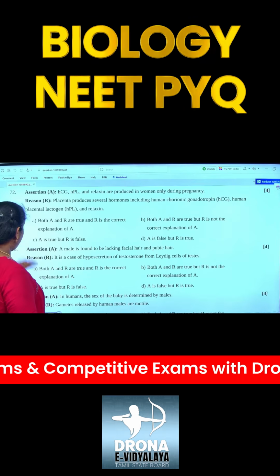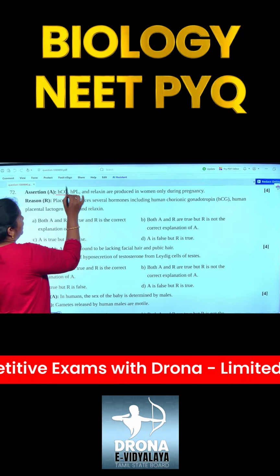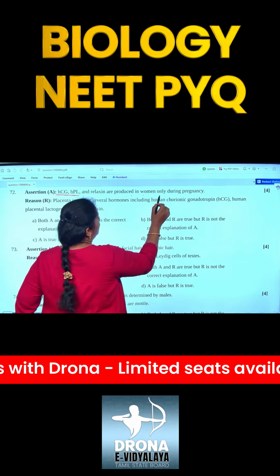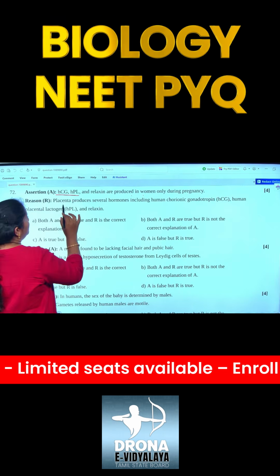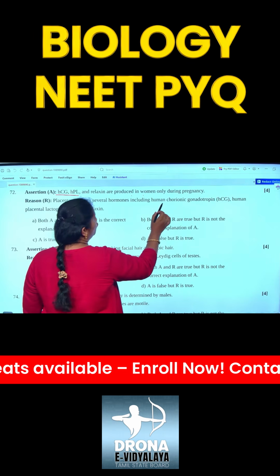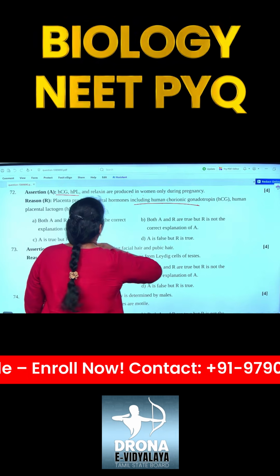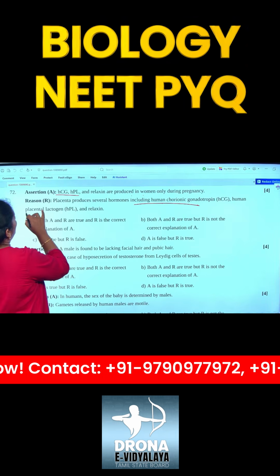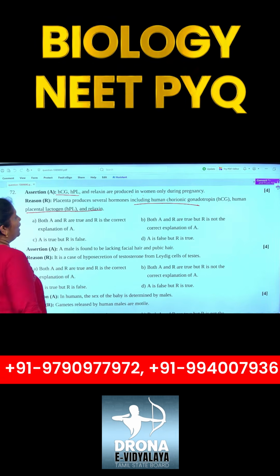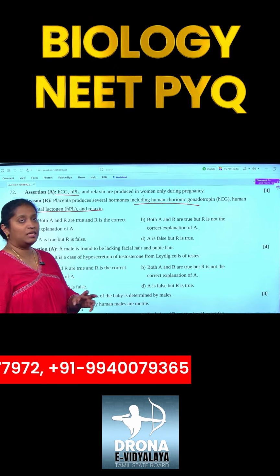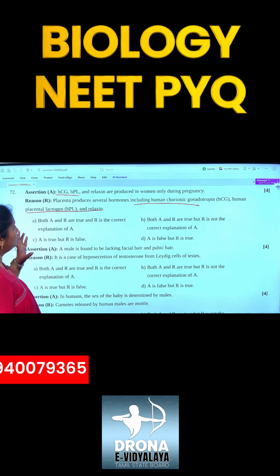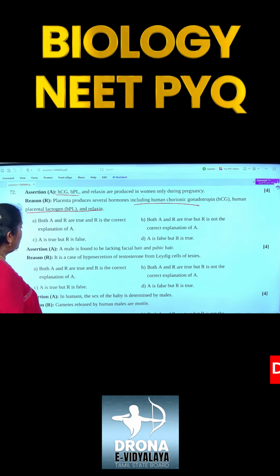Assertion: HCG, HPL and relaxin are produced in women only during pregnancy. The placenta produces several hormones, including human chorionic gonadotropin, which is short for HCG, so also human placental lactogen, HPL, and relaxin. So again both A and R are true, and R is the correct explanation of A.